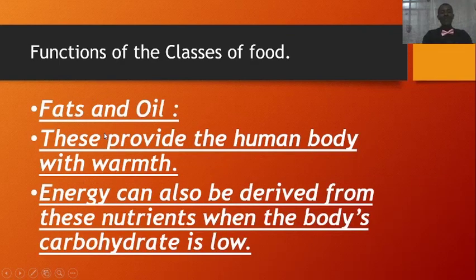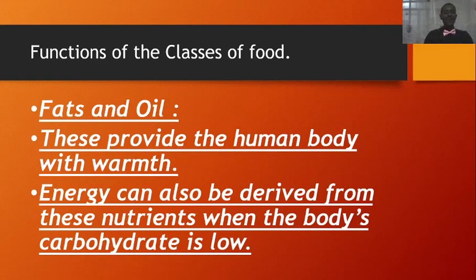The next thing we are going to look at is the function of fat and oil. What are the functions of fat and oil in the human body? These provide the human body with warmth. Number one, warmth, that is temperature regulation. The second one is that energy can also be derived from these nutrients when the body's carbohydrate is very low.